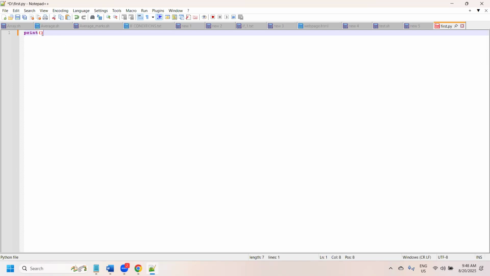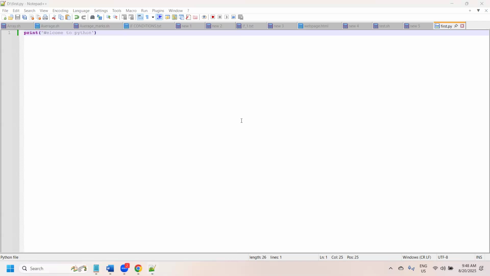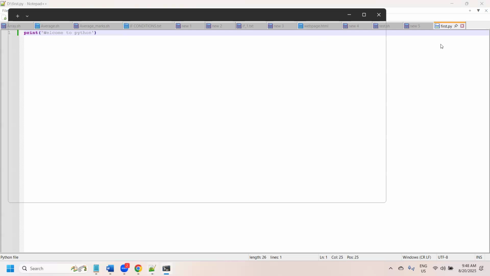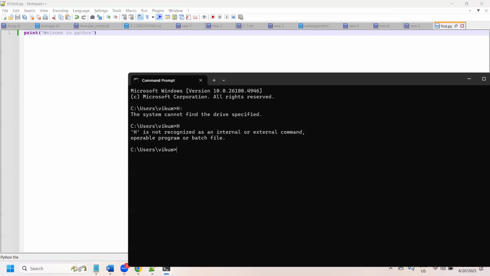Once we develop a program, for example print "welcome to Python", just save this program. Once you save it, go to the command prompt. The extension of the Python file should be .py. Now go to that location. How to go to the location in Windows? Just type the drive letter followed by a colon, then enter.